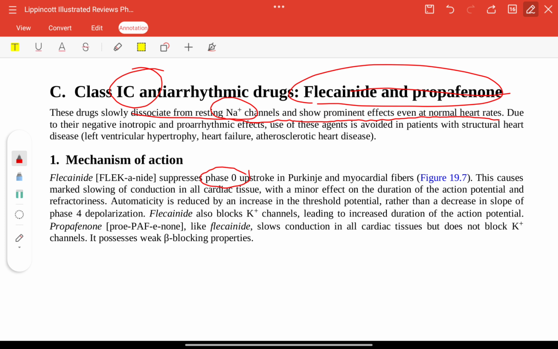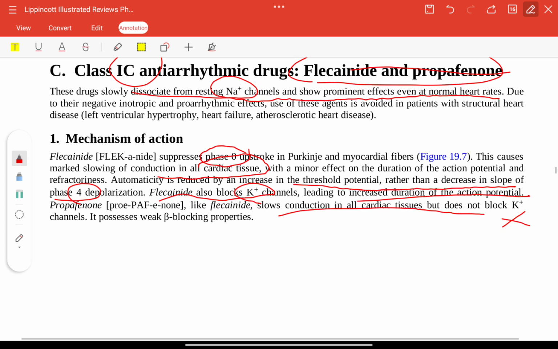This causes marked slowing of conduction in all cardiac tissues with a minor effect on duration of action potential. Automaticity is reduced by an increase in the threshold potential rather than a decrease in the slope of phase 4 depolarization. Flecainide will also block potassium, leading to increased duration of action potential. Propafenone, like flecainide, slows conduction in all cardiac tissue but does not block potassium channels.